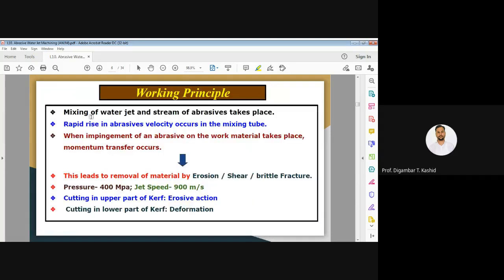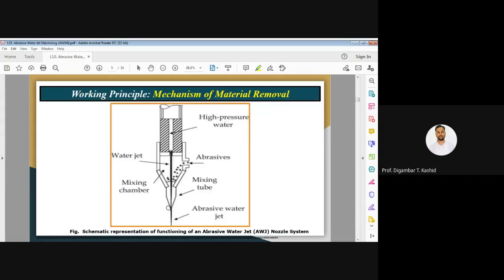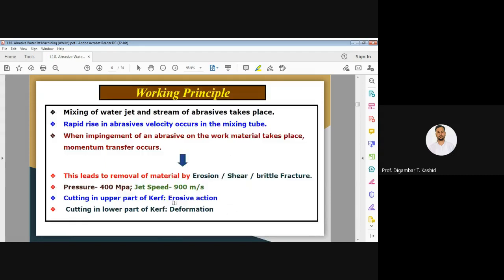Got it? So here I have written: mixing of the water jet and the stream of abrasive takes place, and then a rapid rise in abrasive velocity will occur in this mixing chamber or mixing tube. When impingement of the abrasive water jet happens on your workpiece material, momentum transfer will occur, and due to that momentum it leads to the removal of material by erosion action, or you can call it brittle fracture or shear deformation.